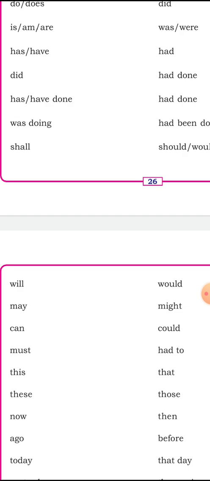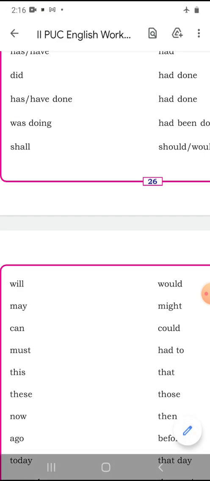Along with must you can also write have to or has to. Must, has to, have to, all these are changed to had to.